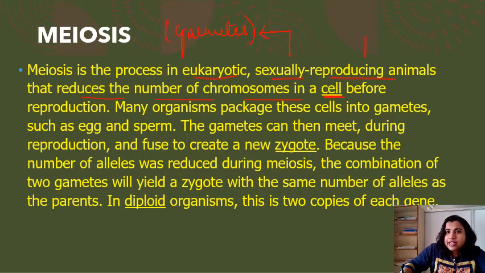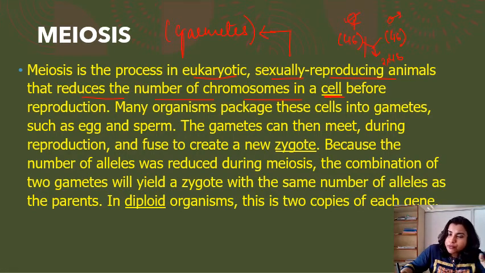Otherwise, see what will happen. Say this is a boy and this is a girl. The boy has 46 chromosomes and the girl has 46 chromosomes, right? When they reproduce, the progeny would have twice 46, so the chromosome number would be very high compared to the parent cell.